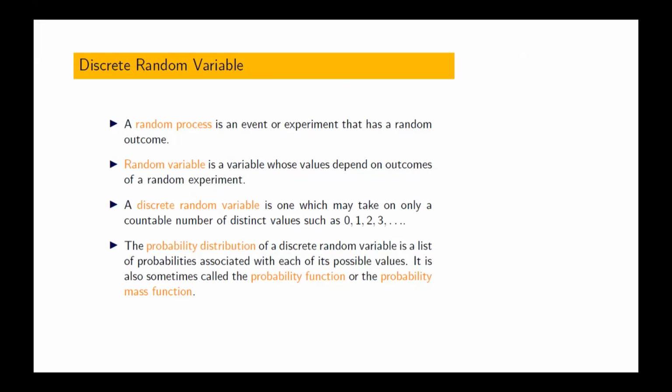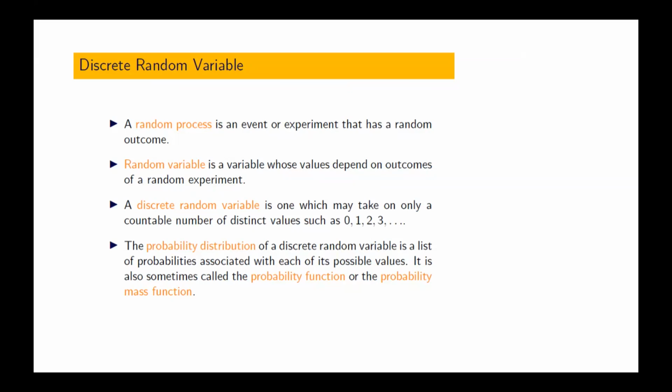If you throw a 6-face die, the outcomes may be 1, or 2, or 3, up to 6. These are the values of this experiment. This is our random variable: we don't know which value we get, whether 1, 2, 3, 4, 5, or 6.